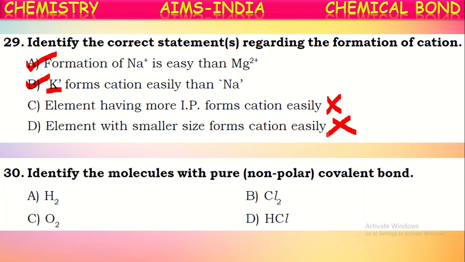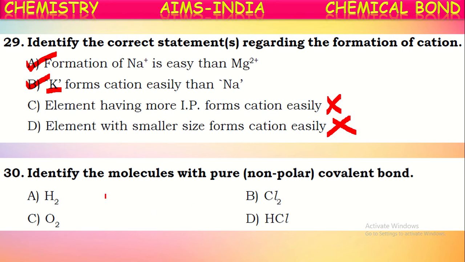Okay. Next question. Identify the molecules with pure covalent bond. A pure covalent bond is formed when two atoms share an electron pair mutually, equally. Then a pure covalent bond, a non-polar covalent bond, is formed. Generally, only atoms with zero electronegativity difference between them can form a pure covalent bond. That means, to say simply, the covalent bond between two similar atoms will be purely covalent or non-polar covalent.